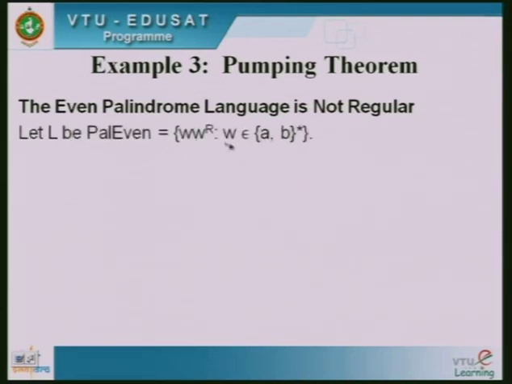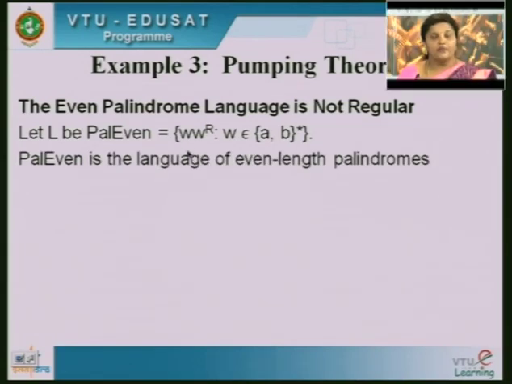So, what is W W^R? W is any string which belongs to {a, b}* and W^R is the reversal. Here we are restricting ourselves to even length. That means W should be even length, then W^R will also be even length, then the total palindrome will be of even length. Okay. So, Pal-even is the language of even length palindromes. Okay. So, let us prove this example.